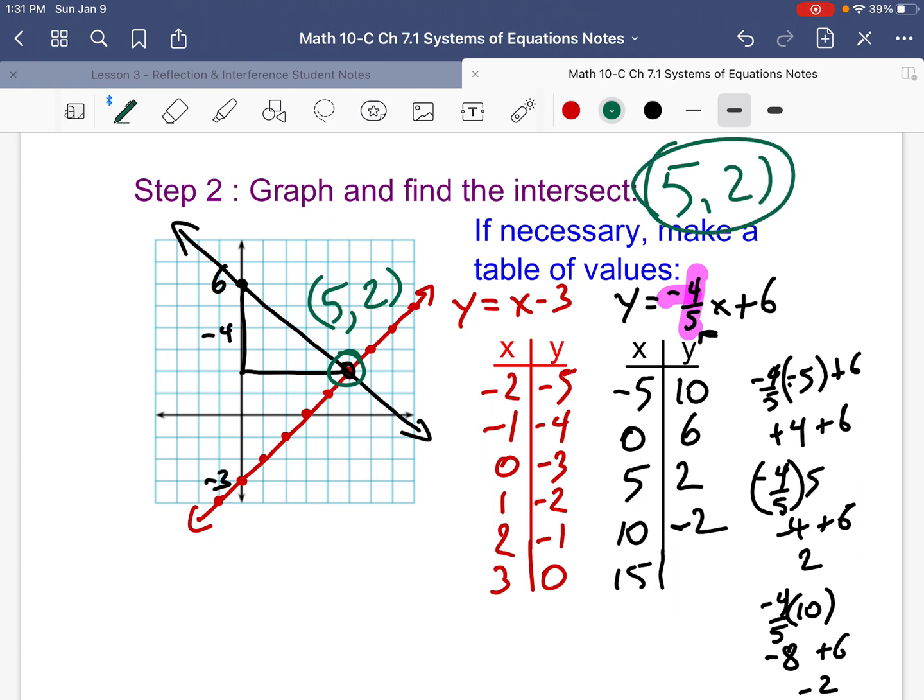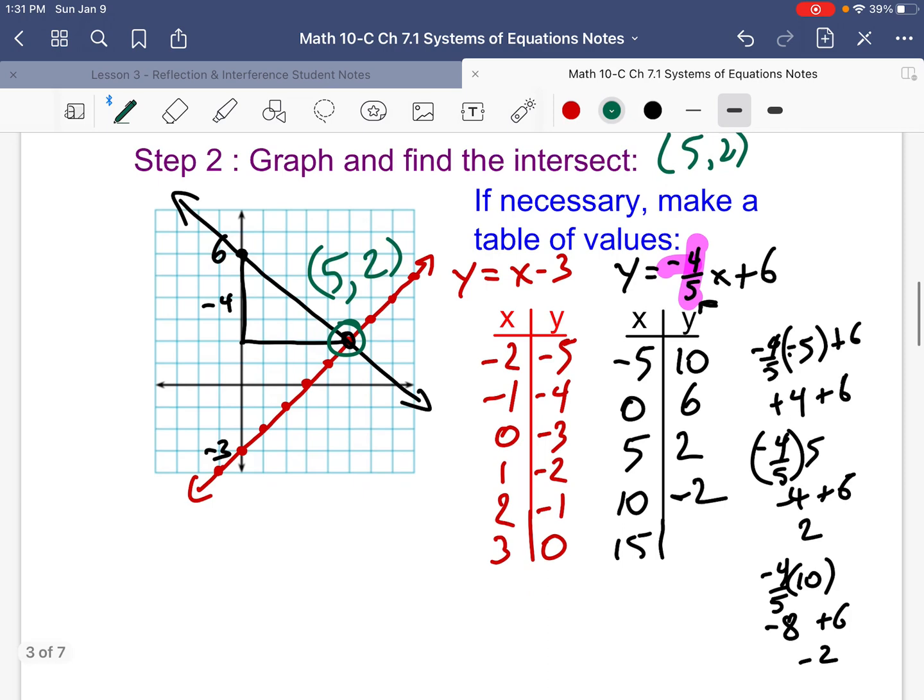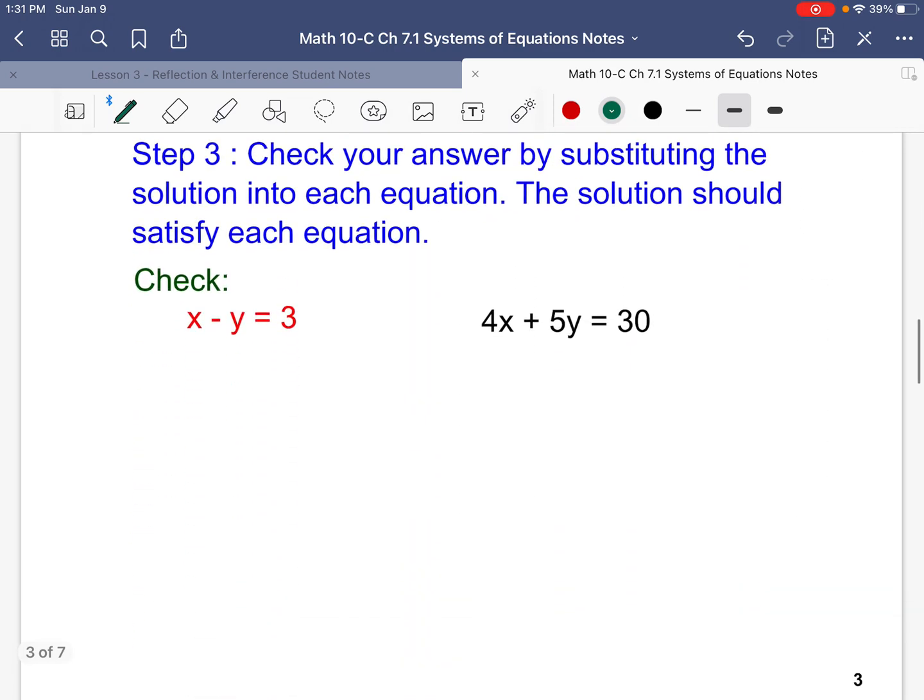Now the intersect point is 5, 2. That's what I need to get from this graph. Now, 5 and 2. Check. When I tell you to check, you check. So, 5 minus 2, 3 equals 3.